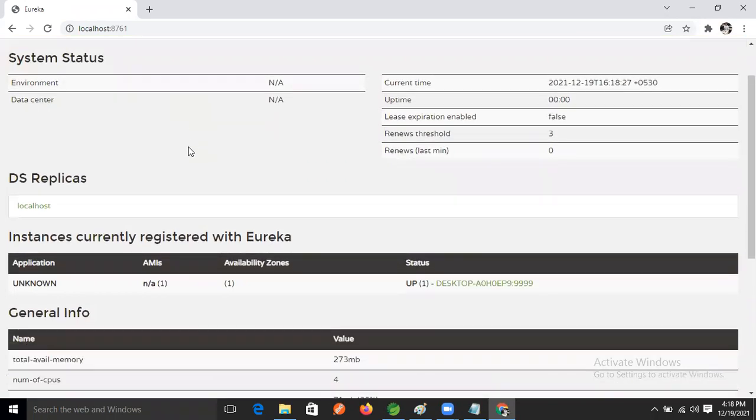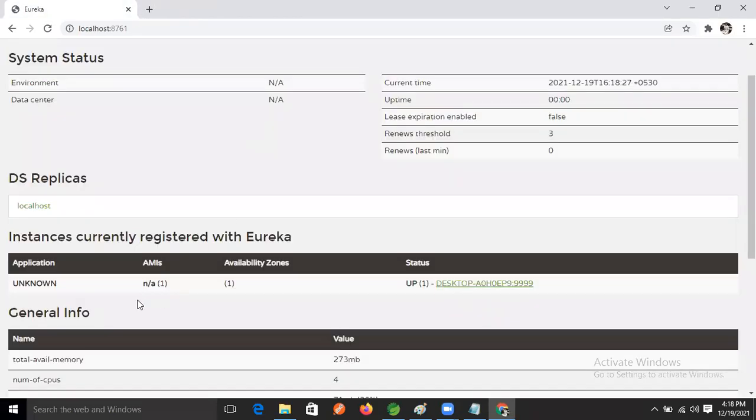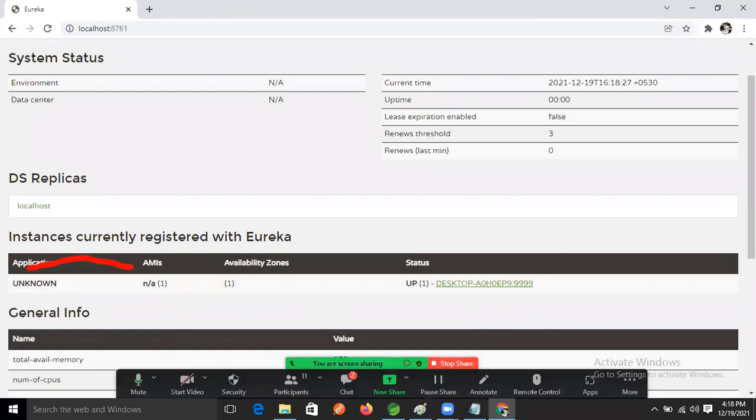Yes, but unknown, right? Oh, good. It's created, guys. Very nice. Actually, I see this, but the name is unknown, so we will add one property, right? Don't worry about that. But one instance is created, right? See, one instance is created.